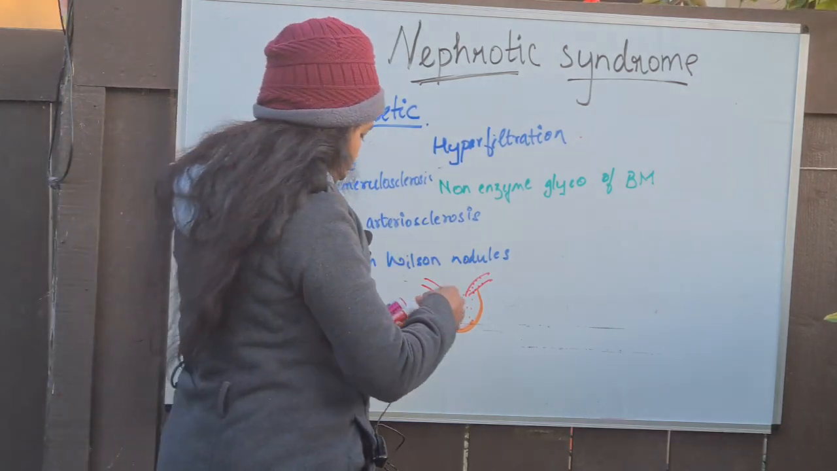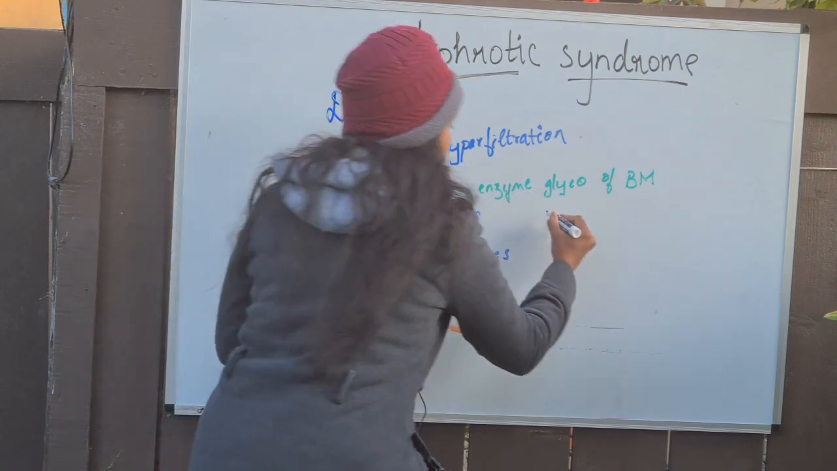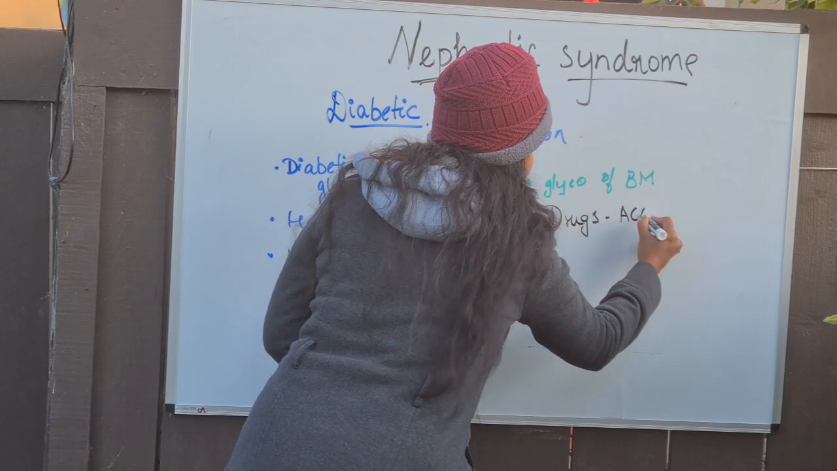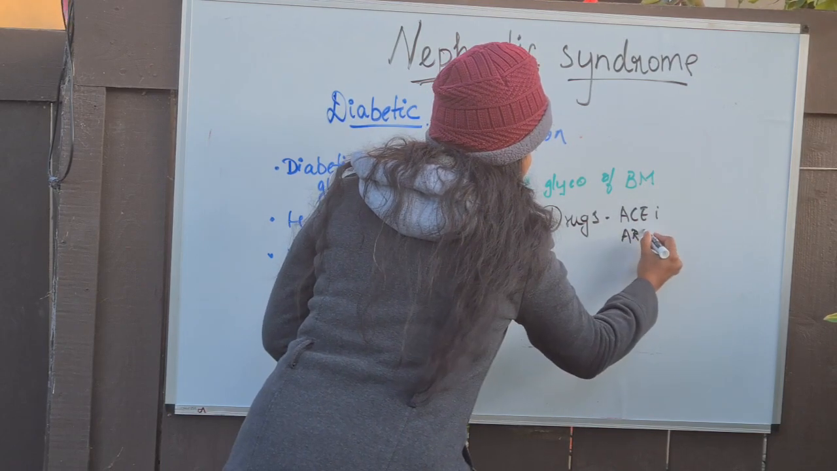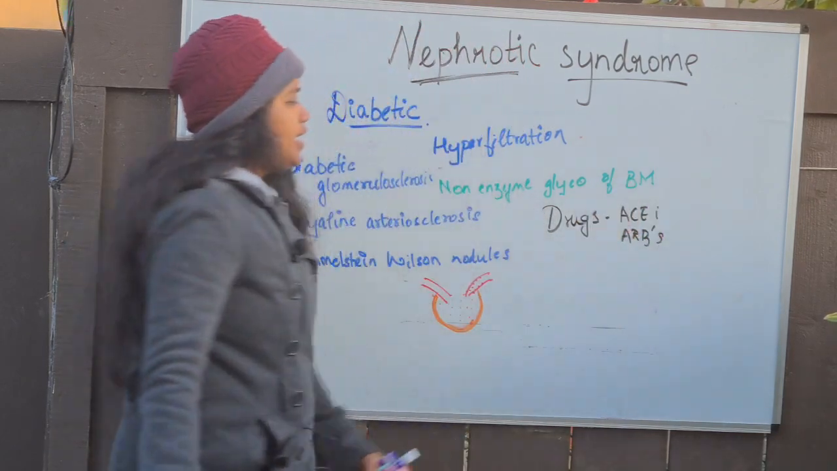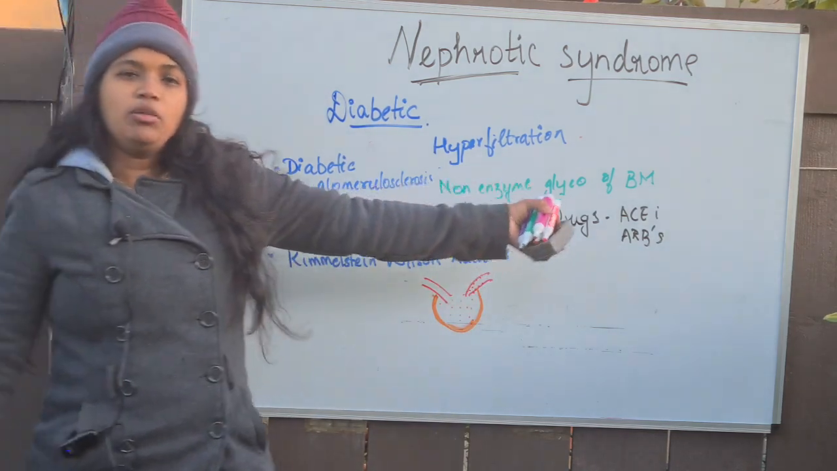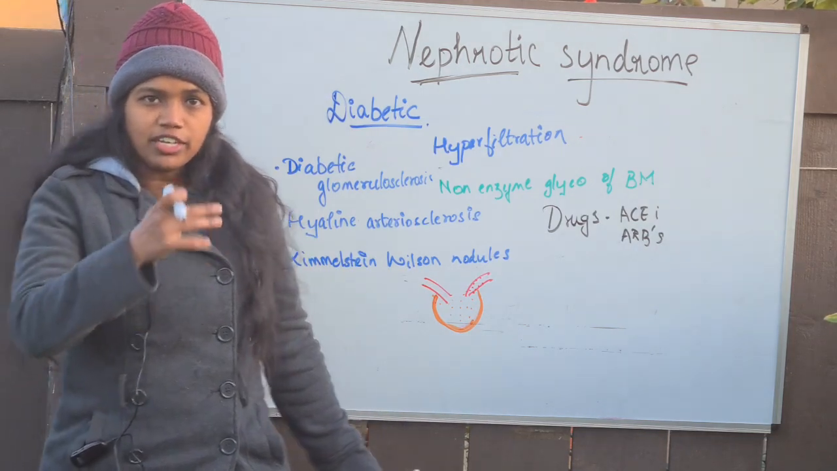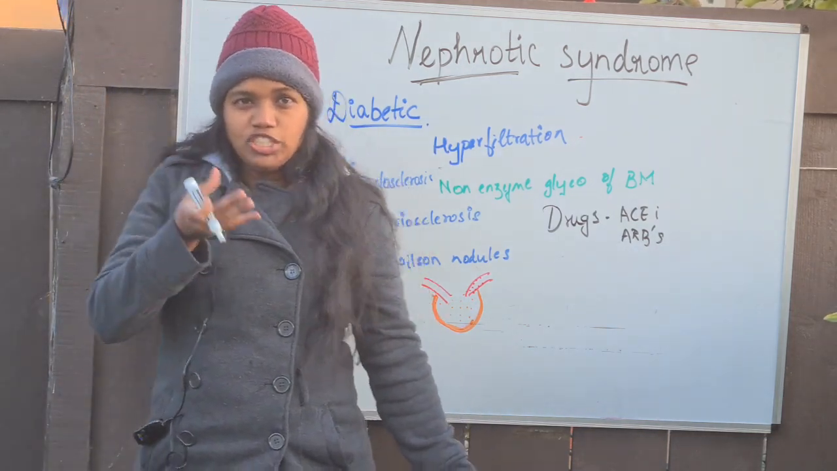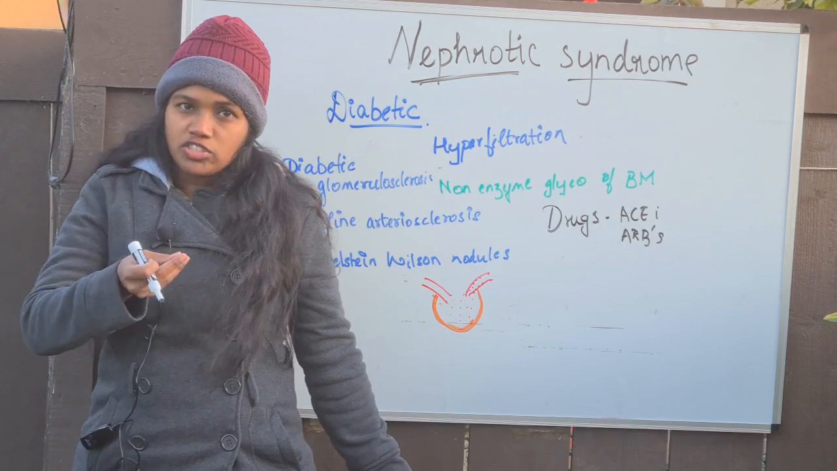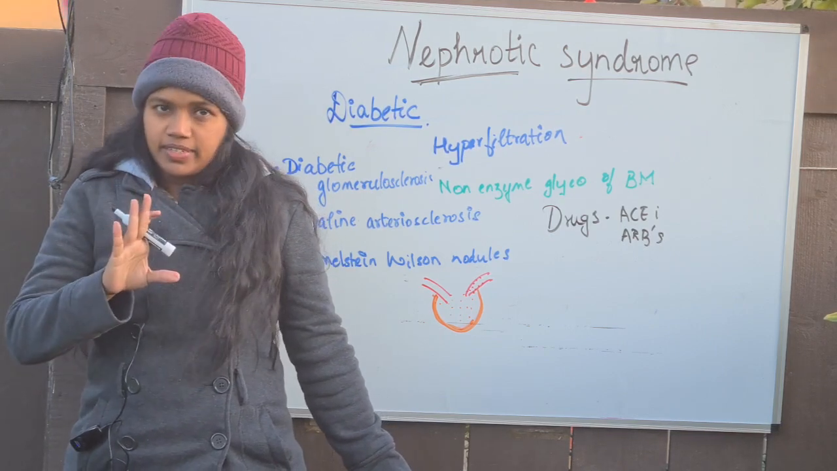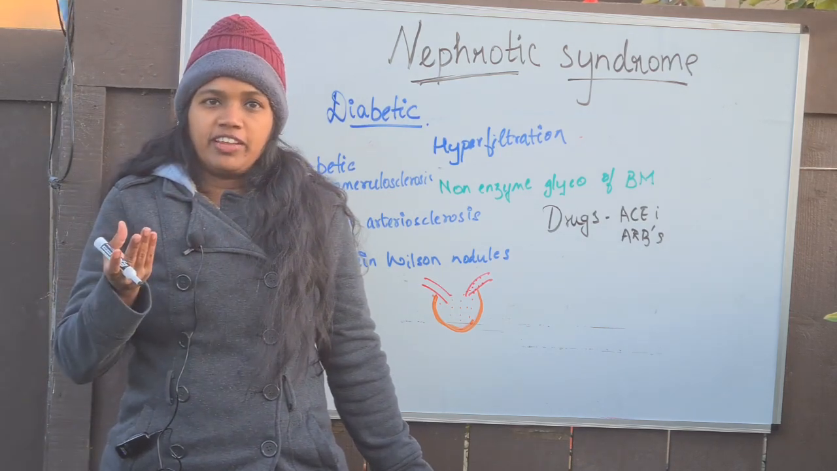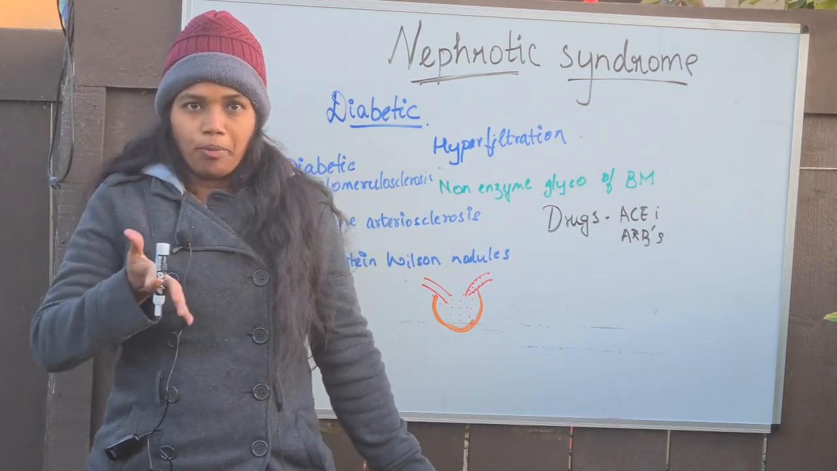So generally, what kind of drug is given to patients suffering from diabetic? The drugs that we give are ACE inhibitors as well as ARBs, isn't it? We know that ACE inhibitors and ARBs will prevent the constriction of the efferent arteriole. So once the efferent arteriole has been constricted, the pressure is high in the glomeruli. When the pressure is high, the filtration will be more, isn't it? So how does this get connected? See, when do we call a patient renal failure? When the filtration is not proper.